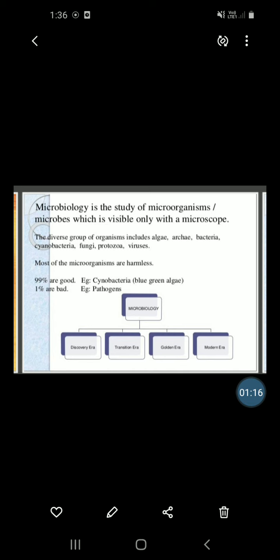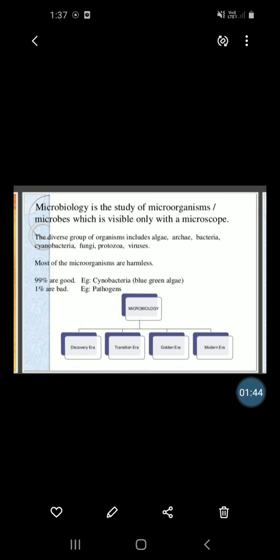Then objectives. First, to understand the various methods of identification, cultivation, and preservation of various microorganisms. I am repeating the objectives and scope of pharmaceutical microbiology.